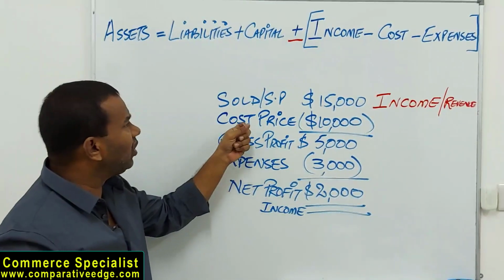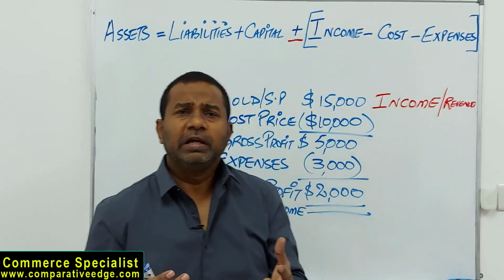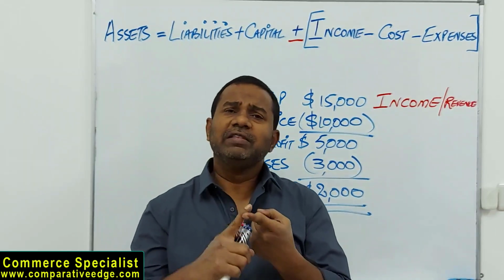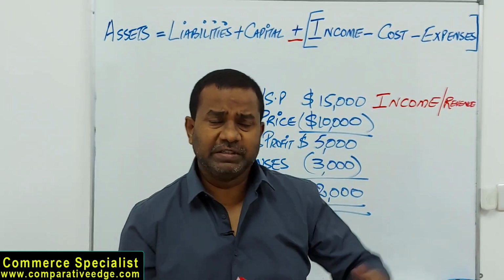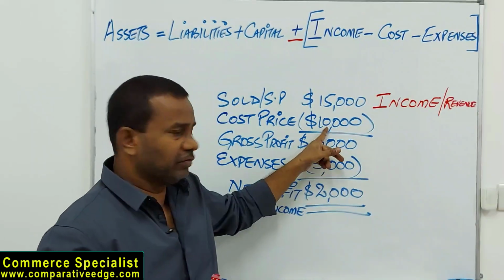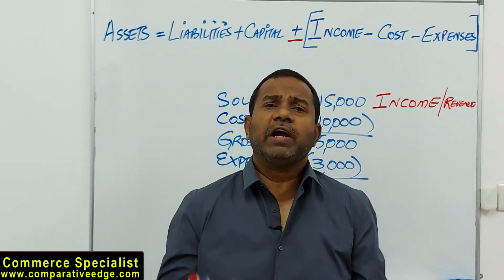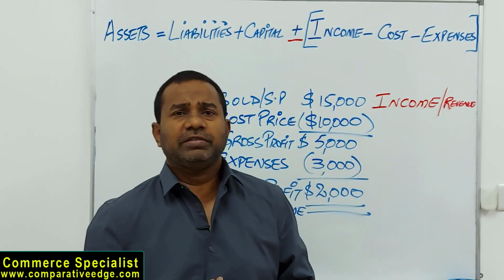Then when we're talking about cost, cost by definition has two meanings. Number one, either it is cost of purchase. That means I buy a car from somebody, I purchase it. So how much did I purchase it for? 10,000. Or the second possibility is I have my own factory. I manufacture cars.